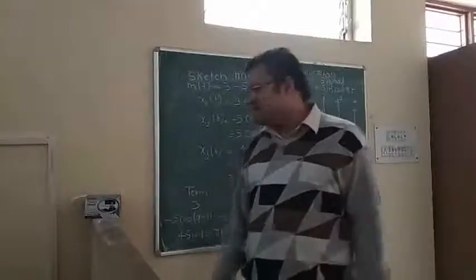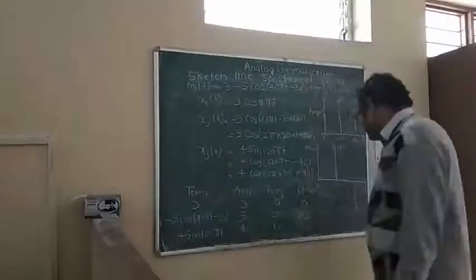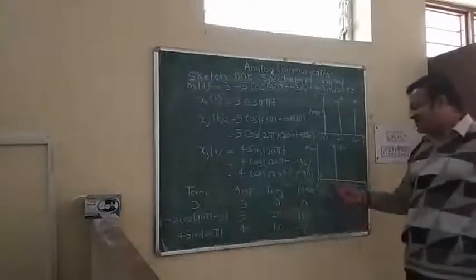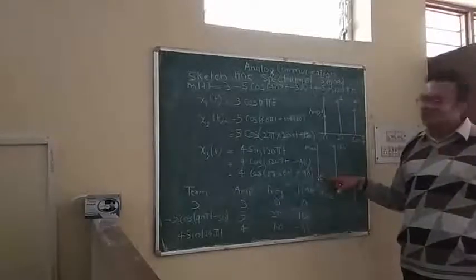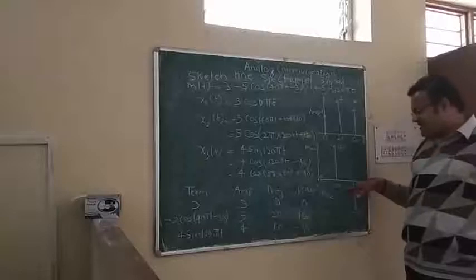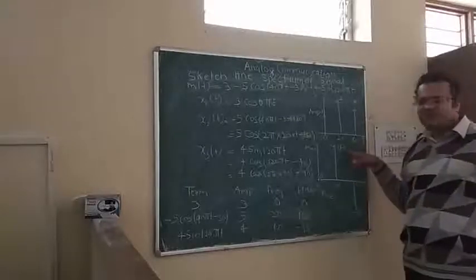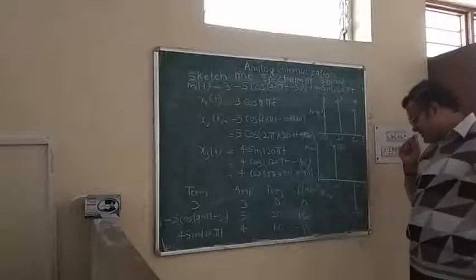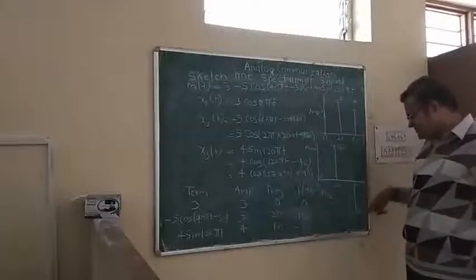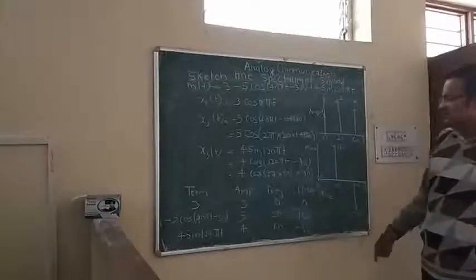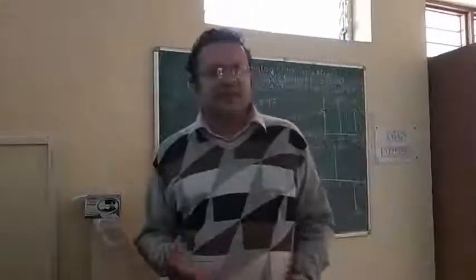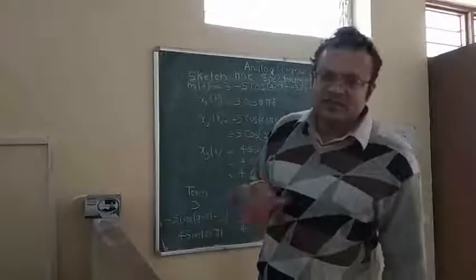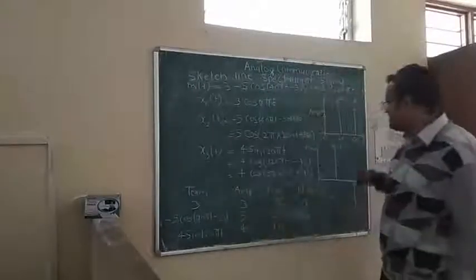Now we can see the phase spectrum. In the phase spectrum, our first term has 0 phase angle, so at 0 hertz it gets the value of 0 degrees. In the second term, at 20 hertz, it gets the phase of 150 degrees, and in the third term, it gets the phase of minus 90 degrees. So with the help of the phase spectrum, you can see the phase angle with respect to frequency, and in the amplitude spectrum, you can see the amplitude in terms of frequency.